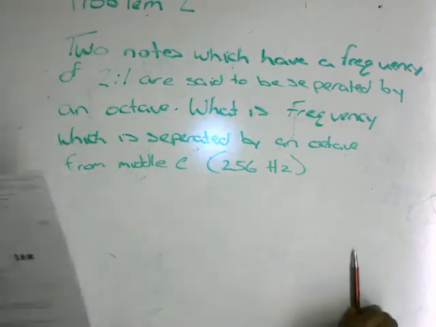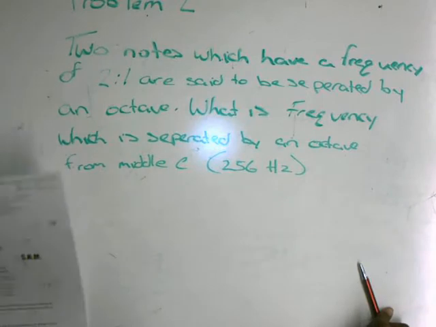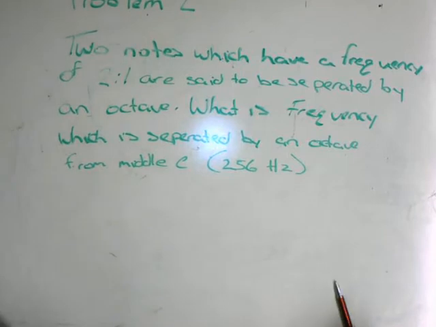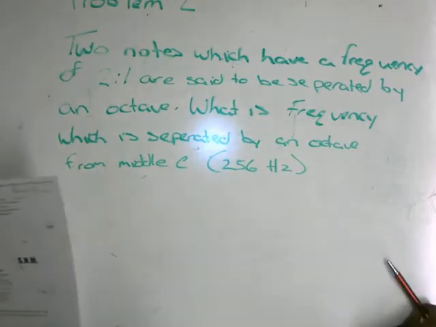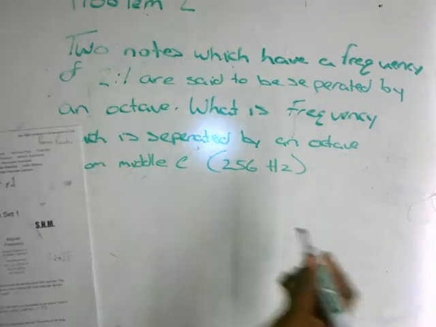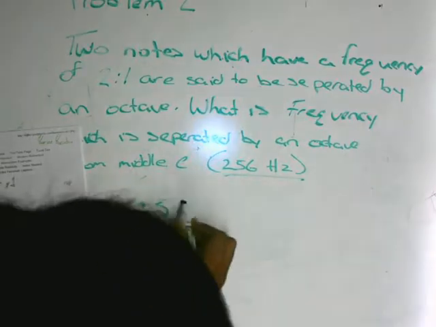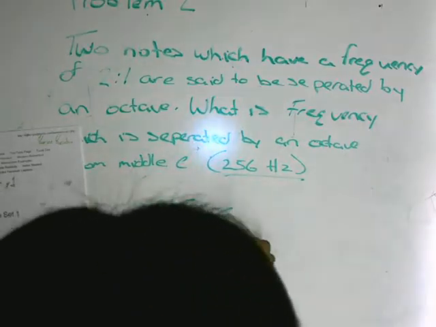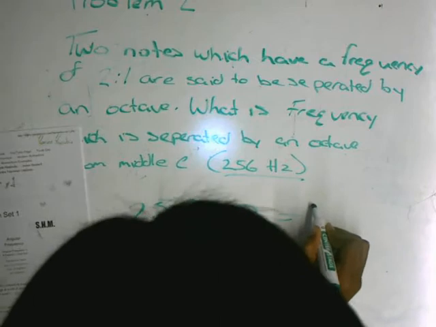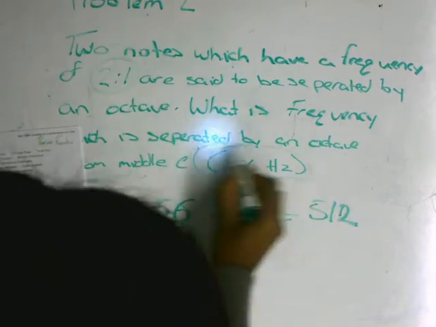The problem says two notes which have a frequency ratio of 2 to 1 are said to be separated by an octave. What is the frequency which is separated by an octave from middle C, which is 256 hertz? This problem is really simple because it's just asking for a 2 to 1 ratio of this. And 2 to 1 of that would be 256 times 2, which is 512. So basically just ignore everything else that it says except this, and that is your answer.